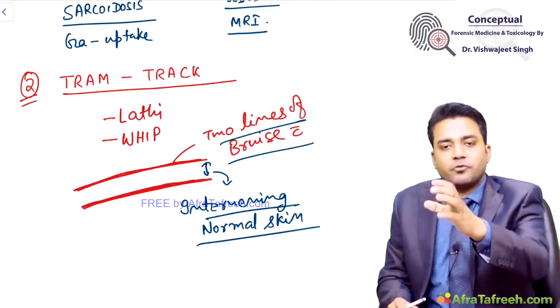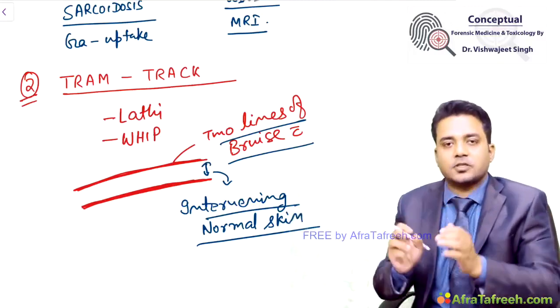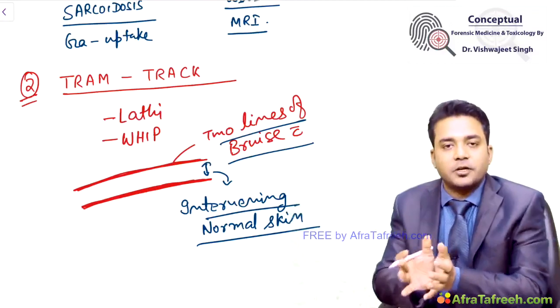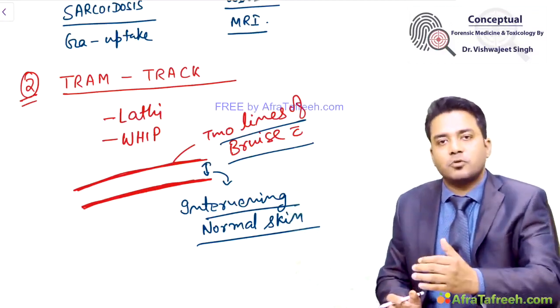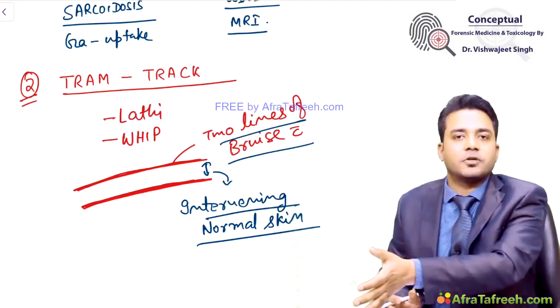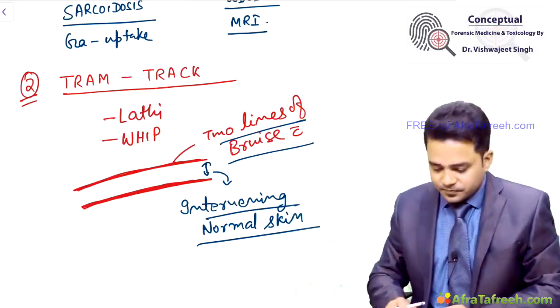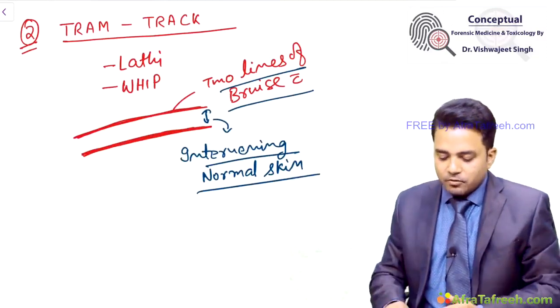I will show you the photographs and images of all the injuries. Let us first discuss the injuries. Let me acquaint you with the theoretical part. Then after looking at the images, you will come to know, okay, this thing was told in the video discussion and this is the image. Everything will become crystal clear. So tram track bruise is produced due to blow by lathi or whip.